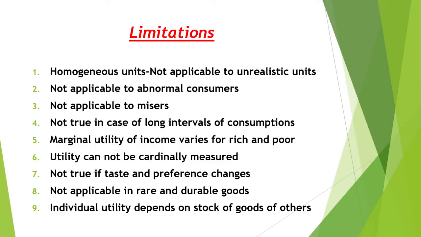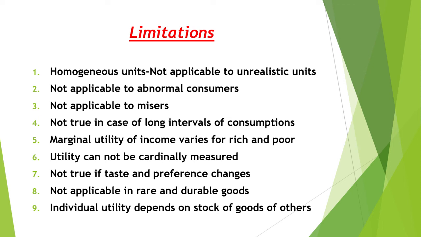There are certain limitations to this theory. The first one, the law is applicable to homogeneous units of a commodity. The goods consumed must not be in unrealistic quantity. For example, a spoon of water is not a realistic quantity, but a glass of water is a standard unit. The second one, the consumer must not be an abnormal person or a madman.